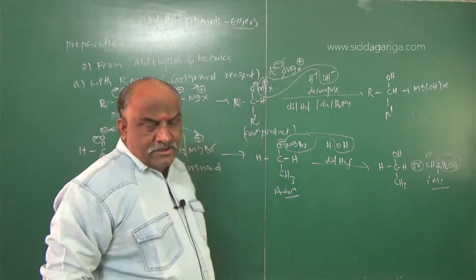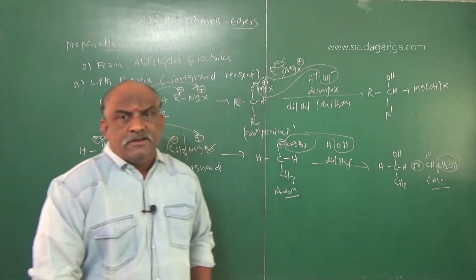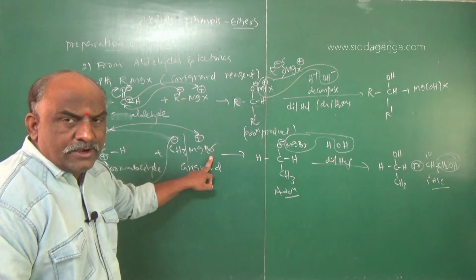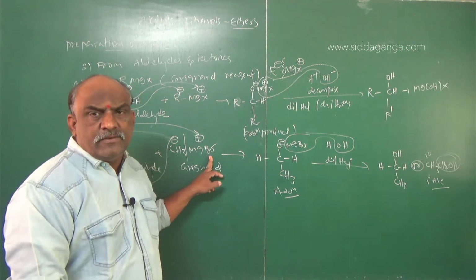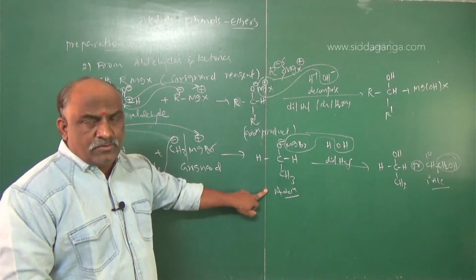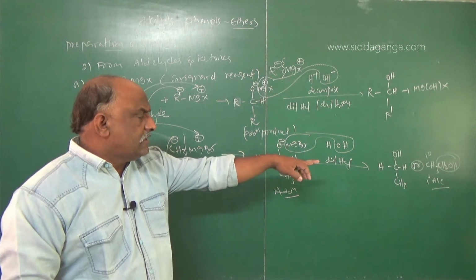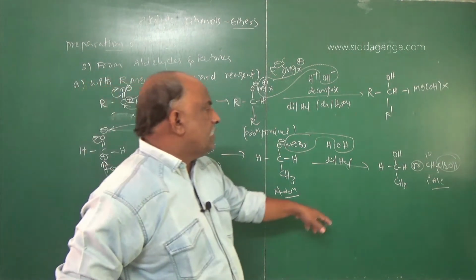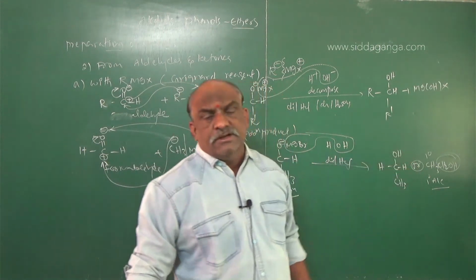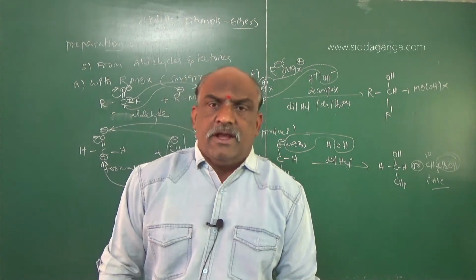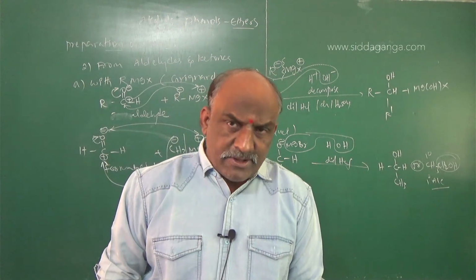Formaldehyde reacts with methyl magnesium bromide to give an addition compound. This addition compound decomposes in the presence of dilute acid, leading to the formation of primary alcohol, CH3CH2OH. CH3CH2OH is called a primary alcohol only. So formaldehyde plus RMgX gives primary alcohol.